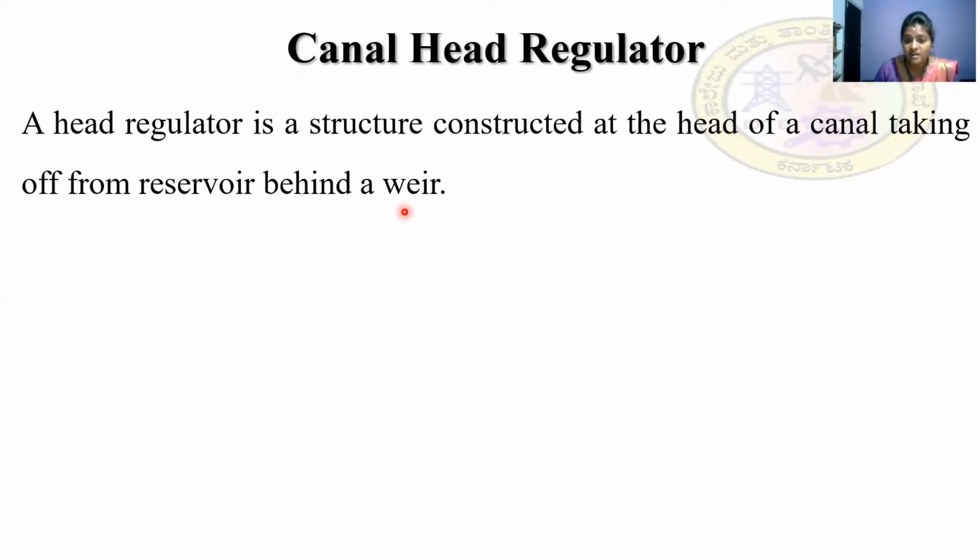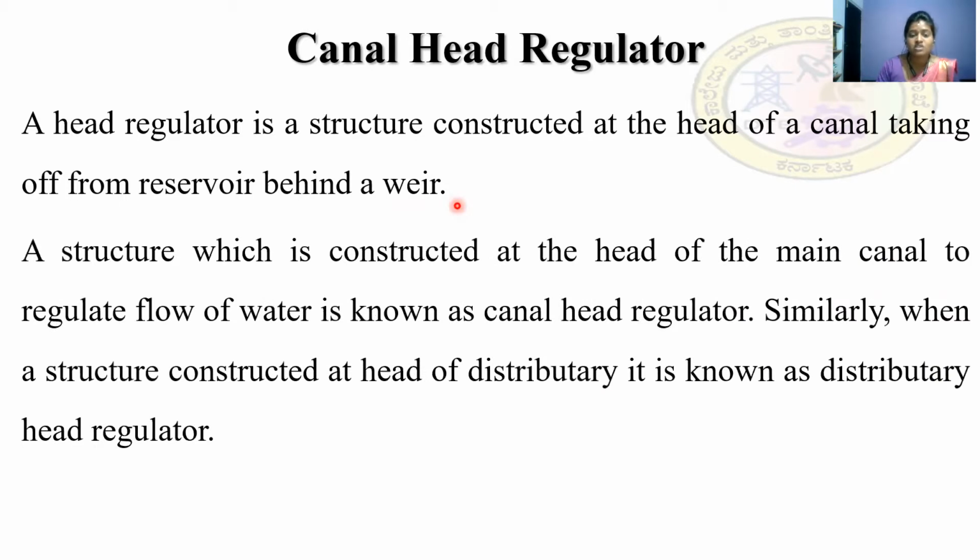So what do you mean by canal head regulator? It is a structure which is constructed at the head of the main canal to regulate the flow of water, and it is known as the canal head regulator. Similarly, the structure which is constructed at the head of a distributary to control or regulate the flow of water is known as the distributary head regulator.